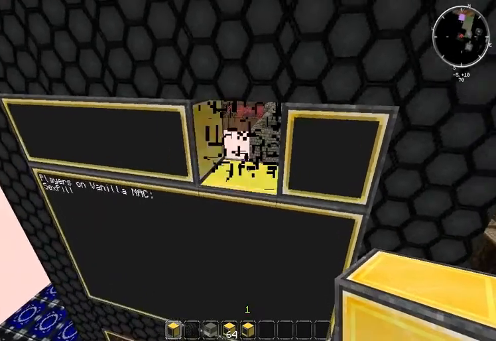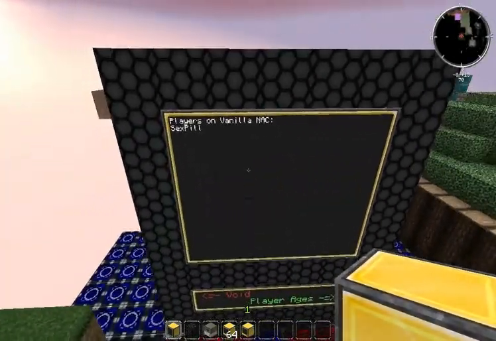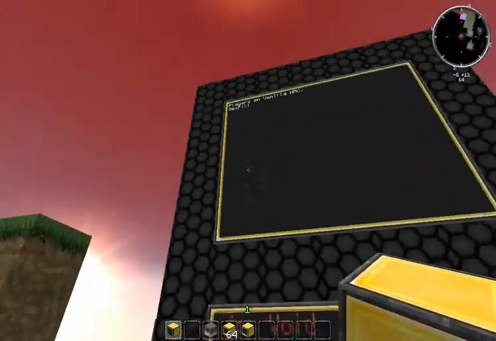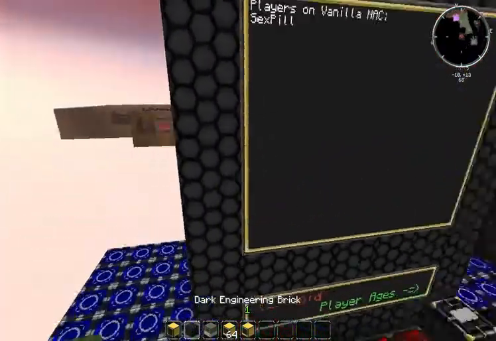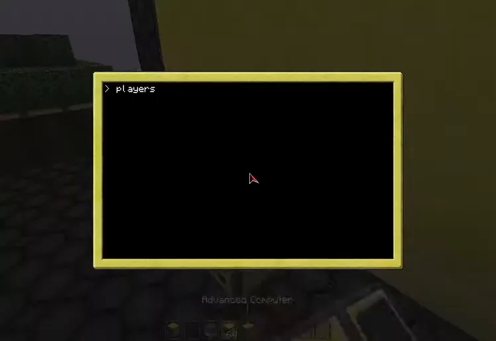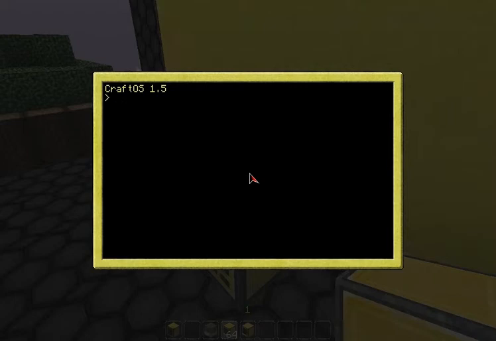Oh wait, of course I have room. I need to make the text bigger. Text scale. Oh, of course the text scale didn't set. I also need to edit startup. Exit.